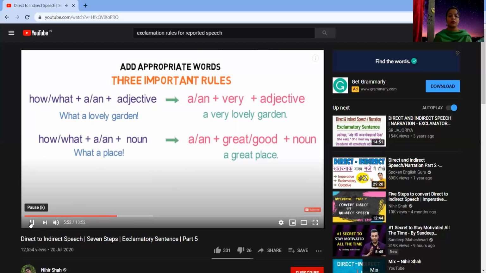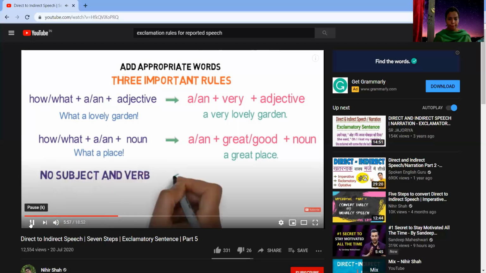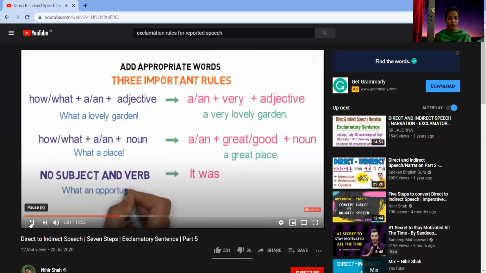Number 3, in cases where subject and verb are not provided, we use words like it was. For example, what an opportunity gets converted to it was a great opportunity. Okay, so this is the last exception. Supposing you don't have any subject or any verb in that direct speech, what would happen then?